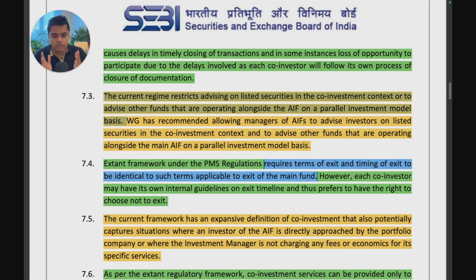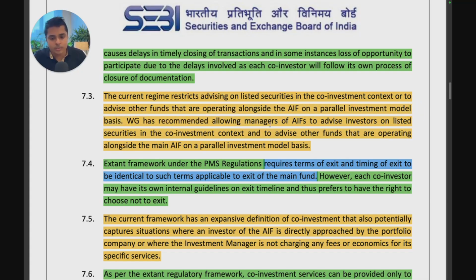Second, what is a parallel investment model? A parallel model would be when a fund manager can choose to launch two schemes. The second scheme, so both the schemes would be parallel to each other. They may be managed by the same manager or associates of the manager, and they would be investing in the same company. So this kind of a parallel fund also wouldn't work in a co-investment PMS because the AIF couldn't become a client of a PMS. So I think because of that, they are saying that the parallel investment model is causing issues.